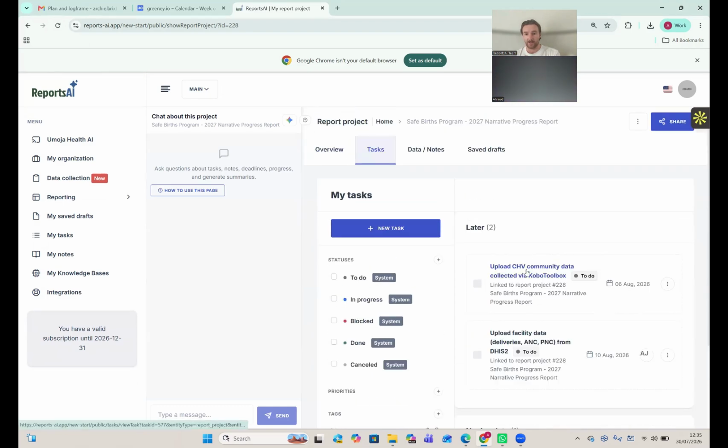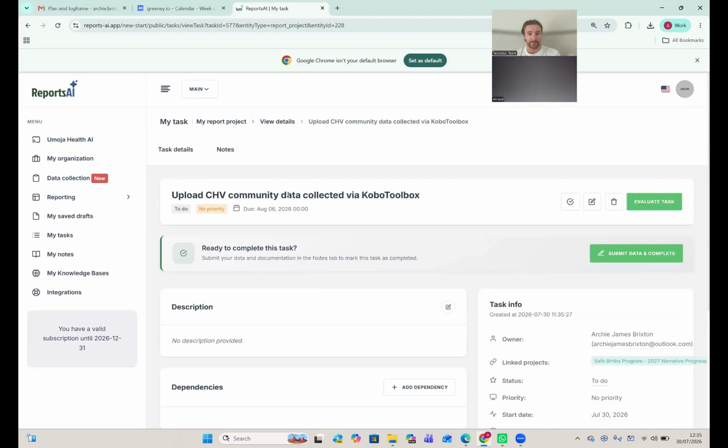So, okay, I've got these 3 tasks, so I'm going to show you how I complete them. And just for clarification, you can set these kind of tasks to either people within your platform, or you can set them even to people external from your platform. You can just put in their email. They'll get an email, and the link will take them into this task to upload the data. So you don't have to upload the data yourself, but you can either create tasks to organize yourself uploading the data, or you can assign those tasks to external people or people within your platform.